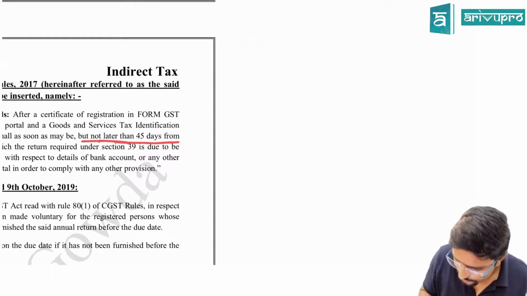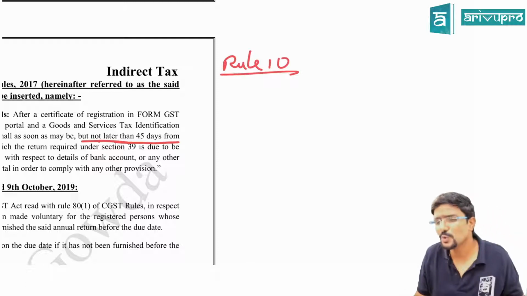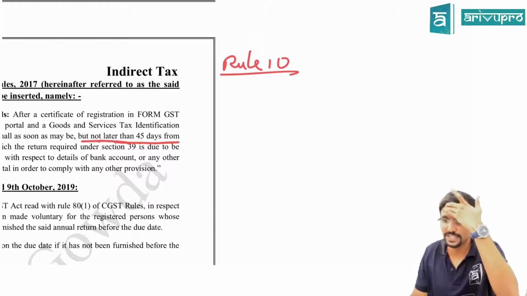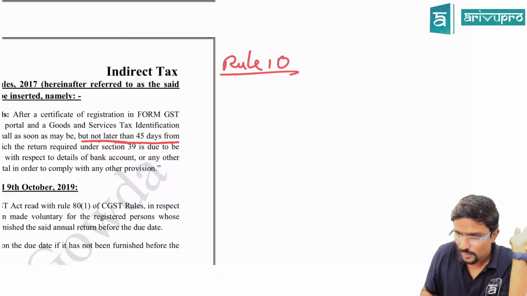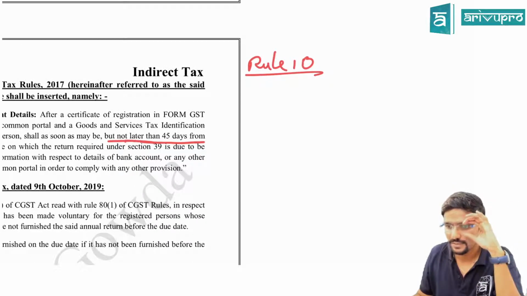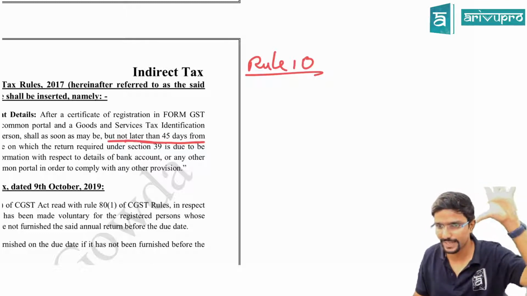But sir, before going to Rule 10A, we will see what is Rule 10. Rule 10 will tell the effective date of registration. Once I am liable for registration, please pay attention, guys. I am just trying to connect with other provisions. This is not an amendment, whatever I am telling now.